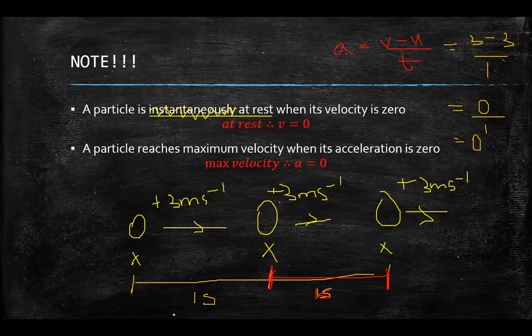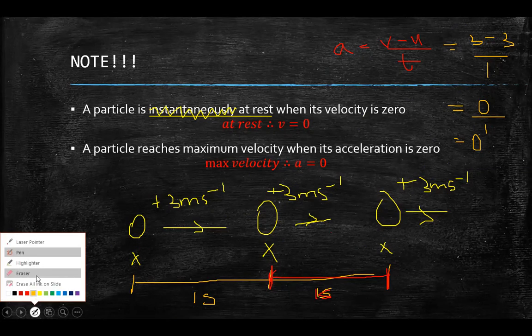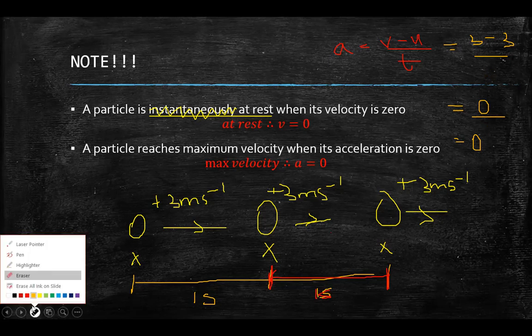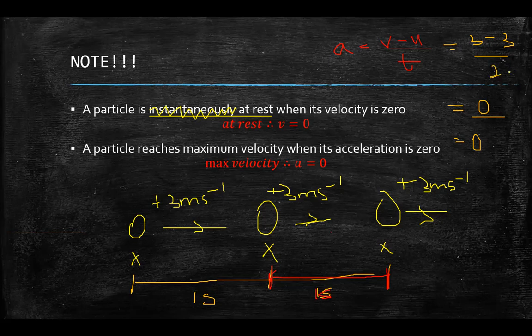Even if I decide to check the acceleration from this point to this point, let me do that. Final velocity is still 3, initial velocity is still 3. But now the time taken from this point to this third point would be 2 seconds, because here to here is 1 and here to here is 1. So the total time taken would be 2 seconds. But notice my acceleration is still 0, because 3 minus 3 is 0, and 0 divided by 2 would still give me 0. And that's why we say at the maximum velocity, acceleration is 0. So these are 2 important things you need to note, right?